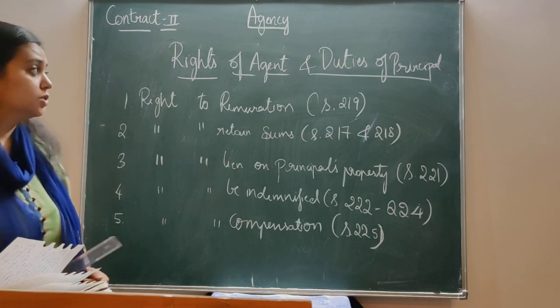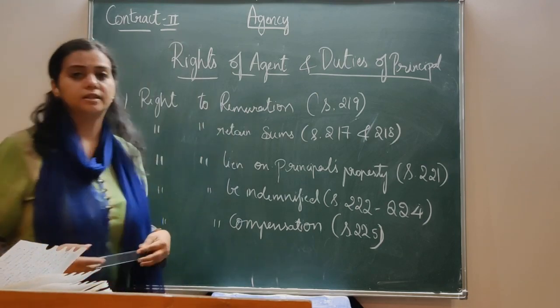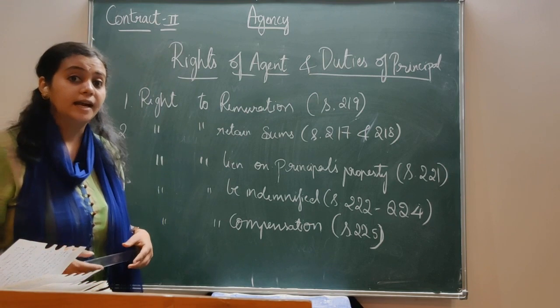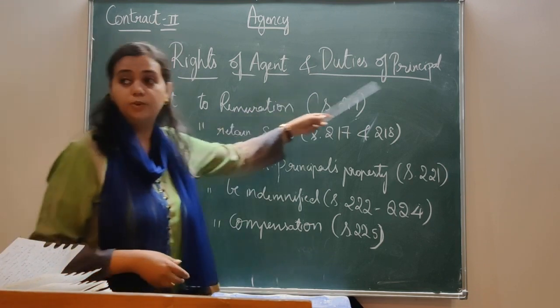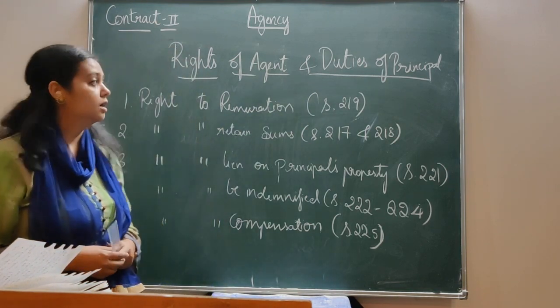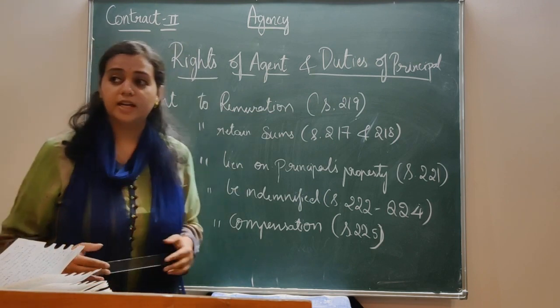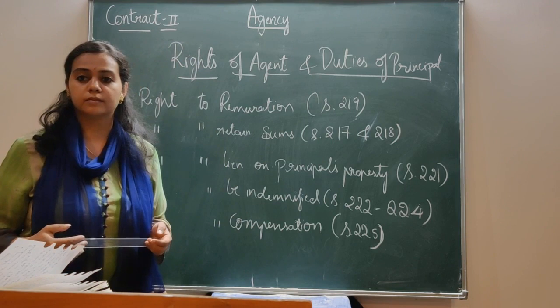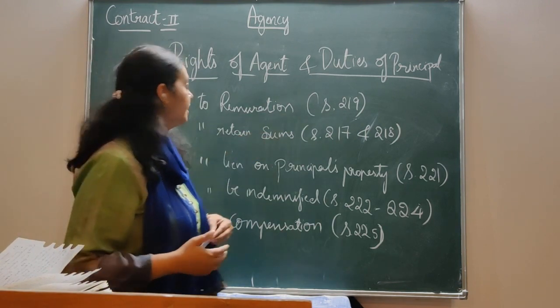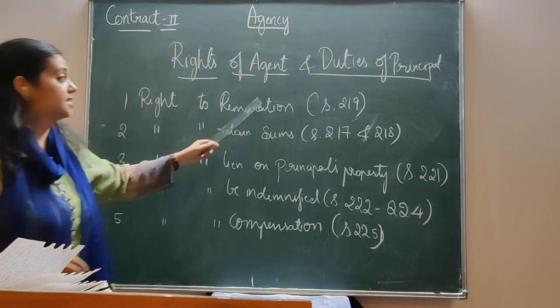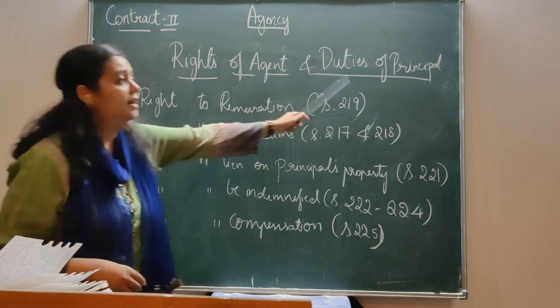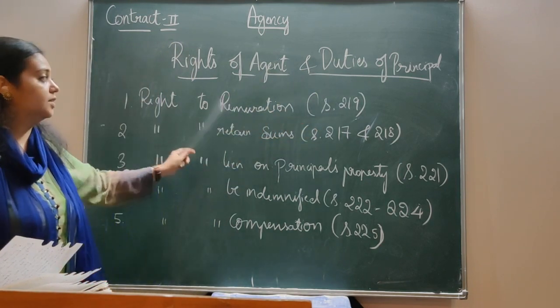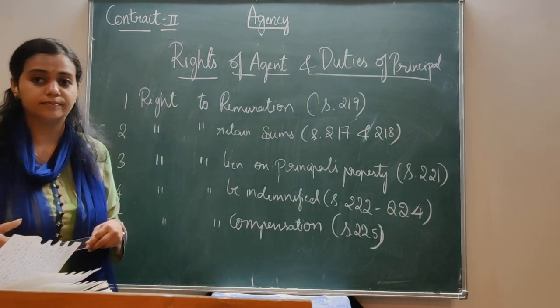Agent, let's know what are the rights of agent. Here, the rights of the agent become the duties of the principal. So, what are the rights of the agent? Number 1, right to remuneration. That's given under section 219. The agent has a right to receive remuneration and it is the duty of the principal to give the remuneration to the agent.